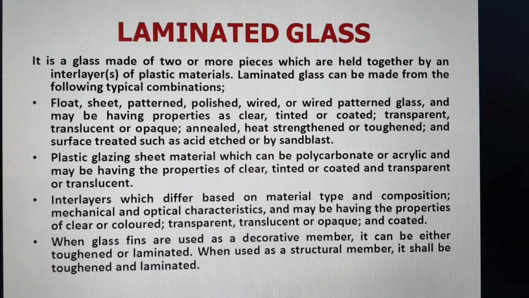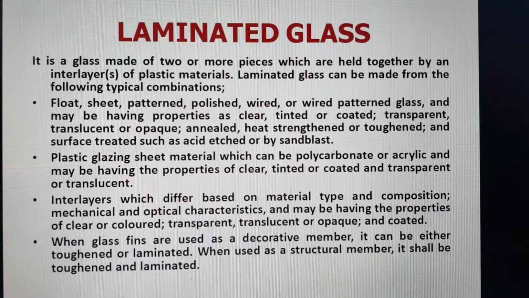Laminated glass is made from two or more pieces which are held together, and then there is an interlayer of plastic materials. These interlayers differ based on material type and composition, mechanical and optical characteristics. And this may have different types of glasses as layers. It may be transparent, translucent or opaque, and coated.